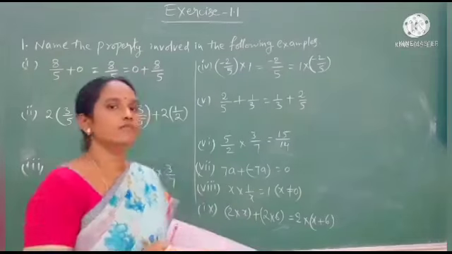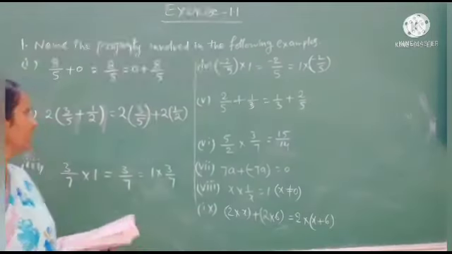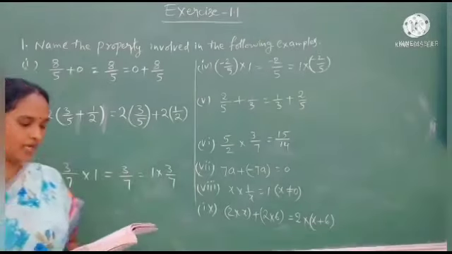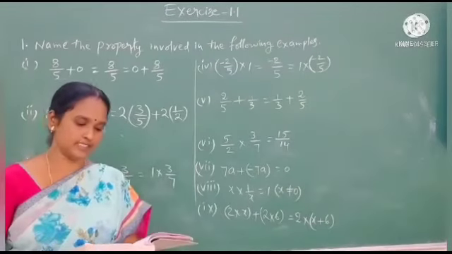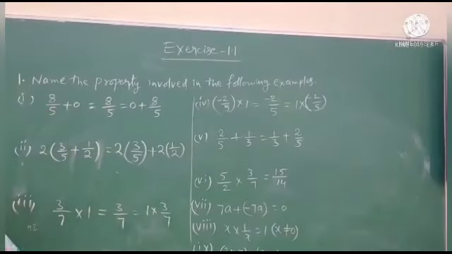Okay, students. First of all, in exercise 1.1, the first question asks: name the property involved in the following examples. This is the first question in exercise 1.1.